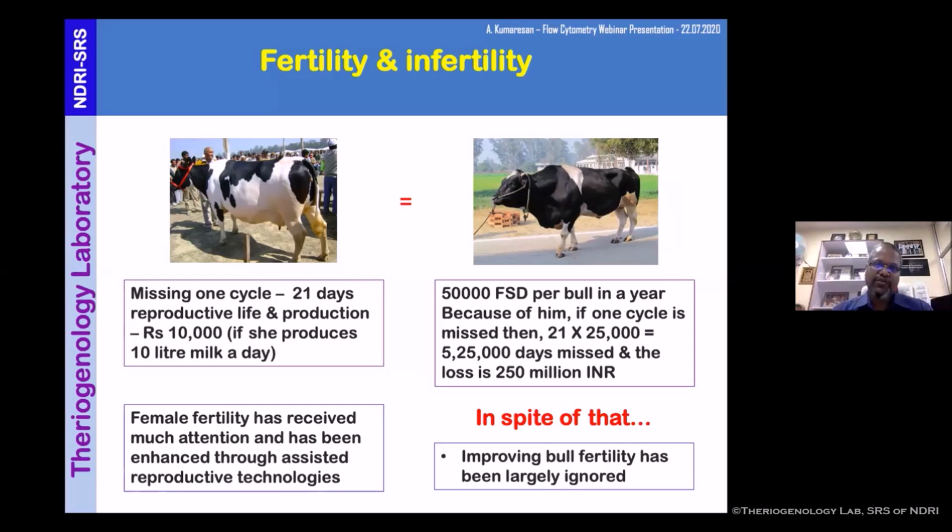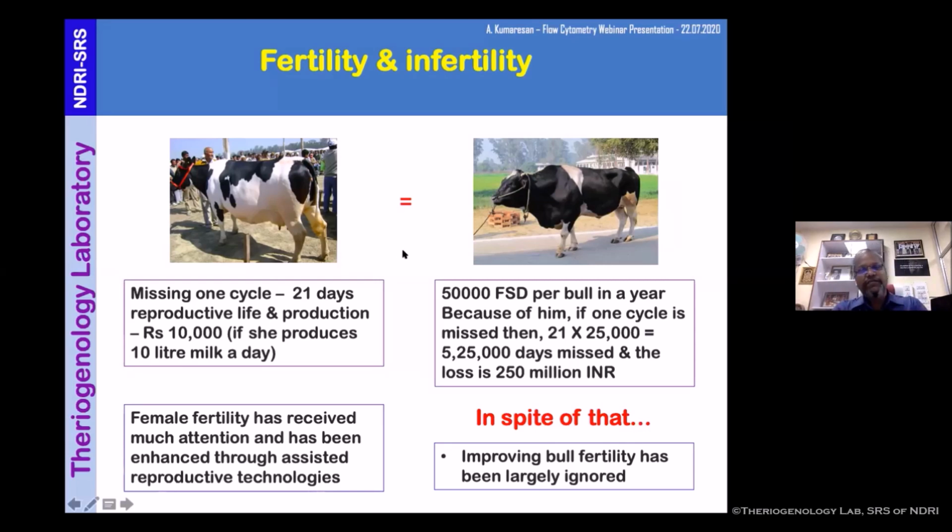If you see one cow, if she does not conceive for one particular cycle, and assume she produces 10 liters of milk a day, the loss the farmer is incurring is roughly ₹10,000. In the same way, if one bull is used for breeding, and because of him the females are not conceiving for one cycle, what happens?